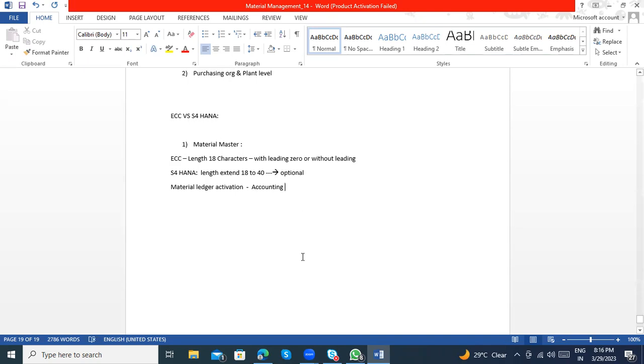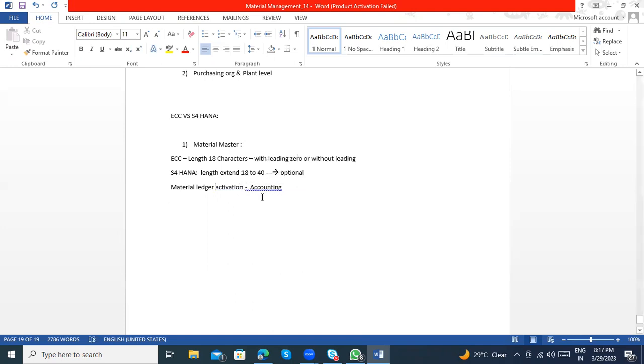Okay, other than this, there are some minor changes, but those are again part of the process. For example, there are new changes in the quota arrangement, but these are the major ones we have when we talk about the material master record, the ECC version and the S4 HANA version.